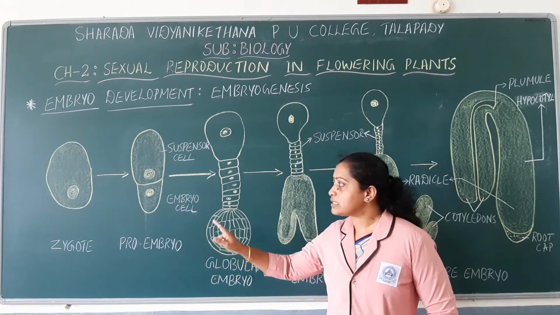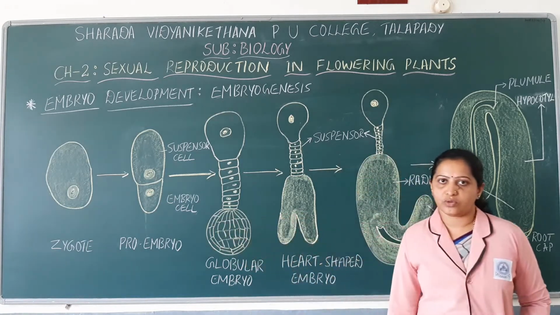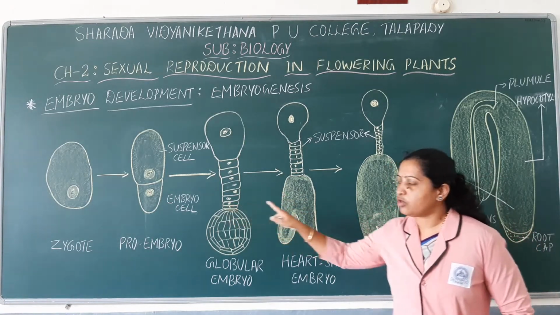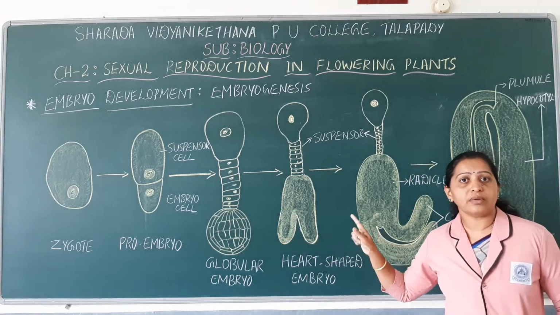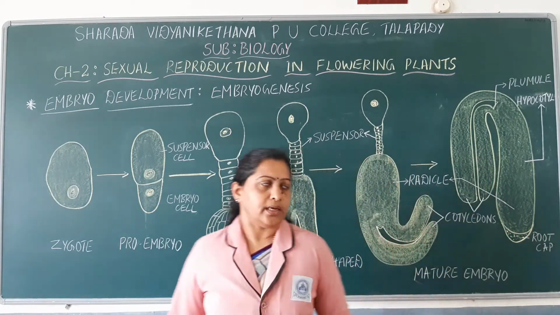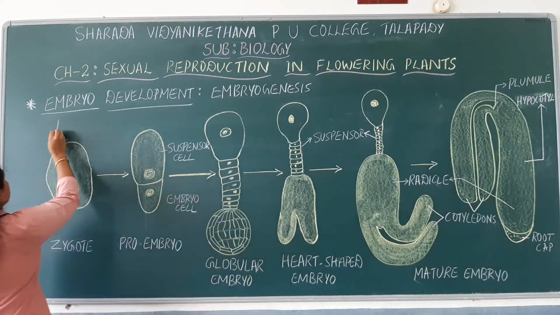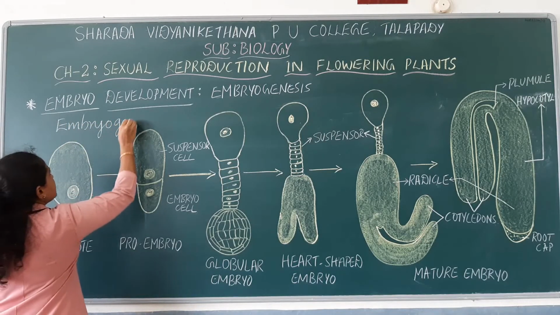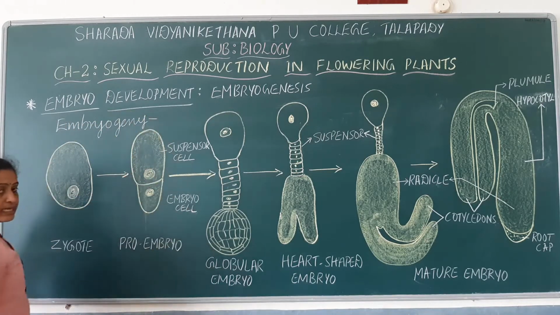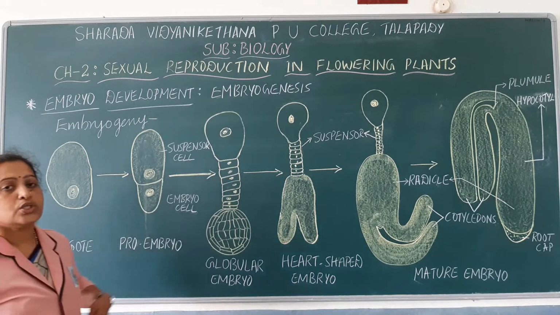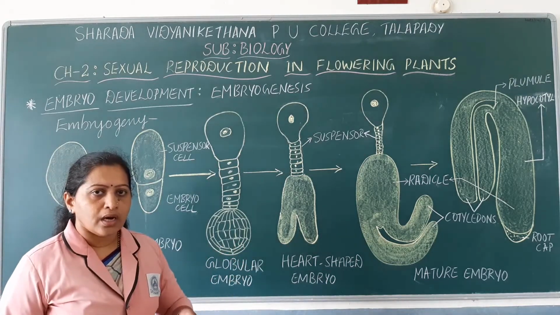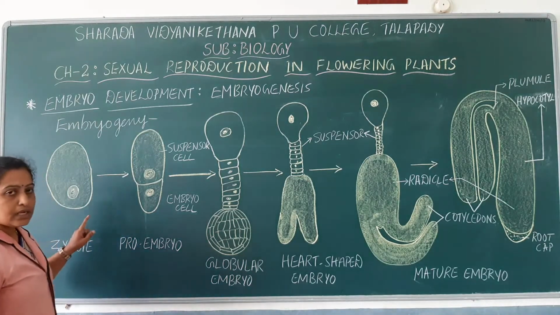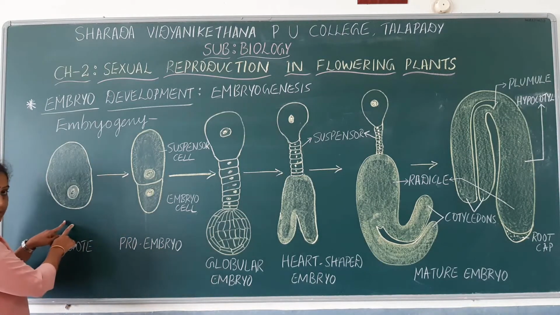So now we will discuss those stages of embryogenesis. All those stages of development of embryo can be termed as embryogeny. Embryogeny is the various stages of embryogenesis. So what are those stages that are seen during embryogenesis?